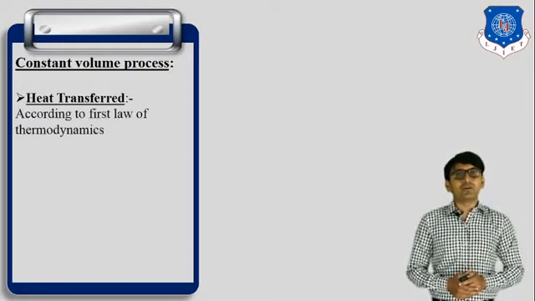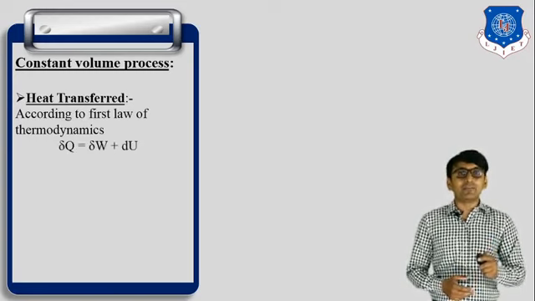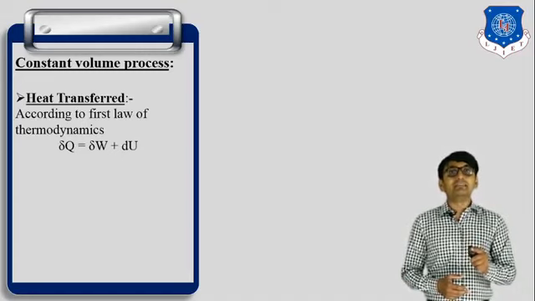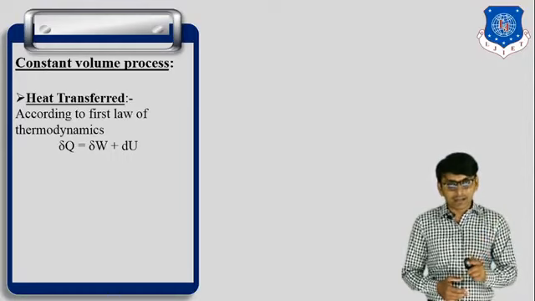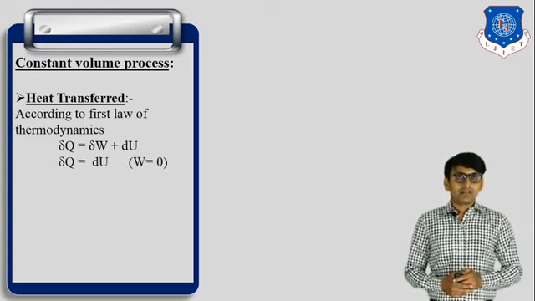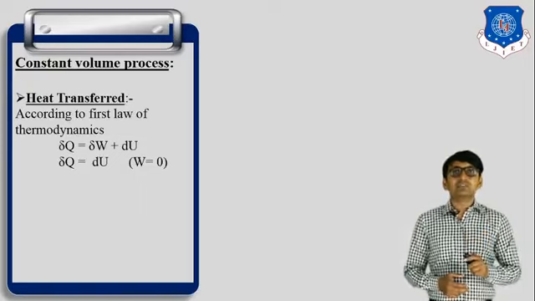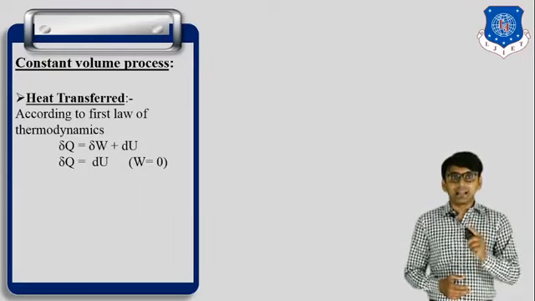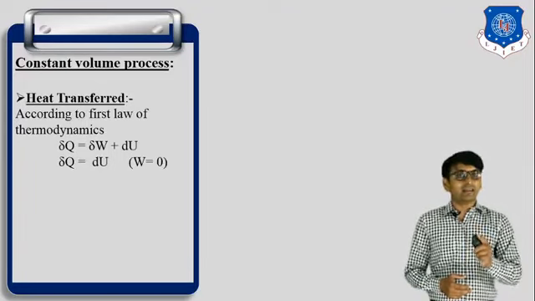According to the first law of thermodynamics, del Q is equal to del W plus dU. It means heat transfer is the summation of work done and change in internal energy. But work done is 0 in a constant volume process, so del Q is equal to dU. It means heat transfer is equal to change in internal energy.